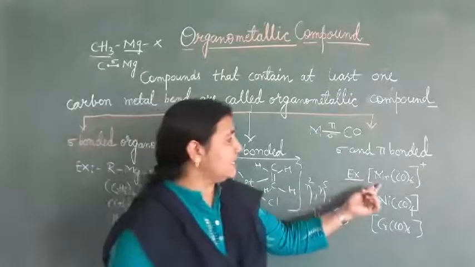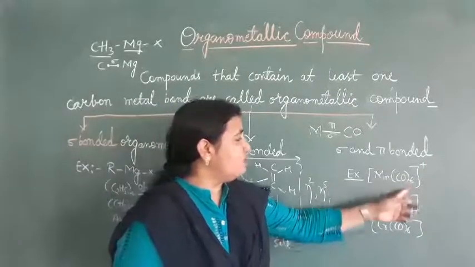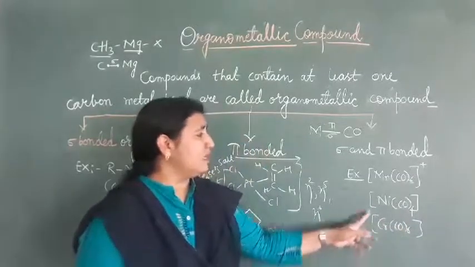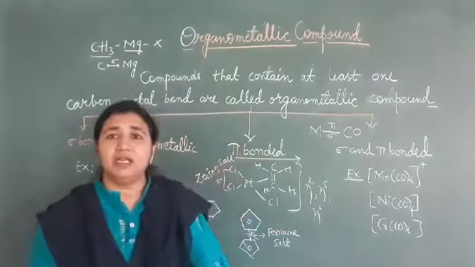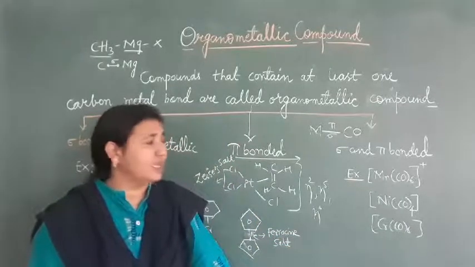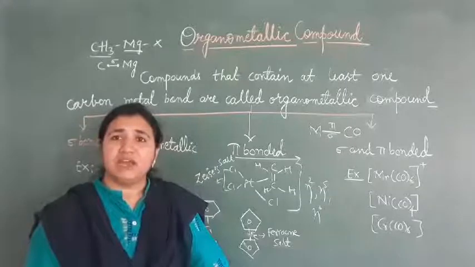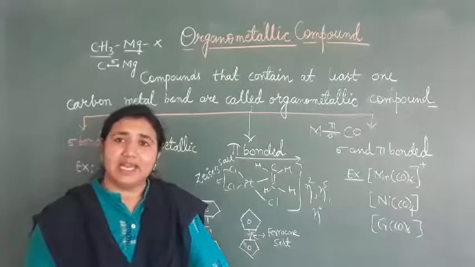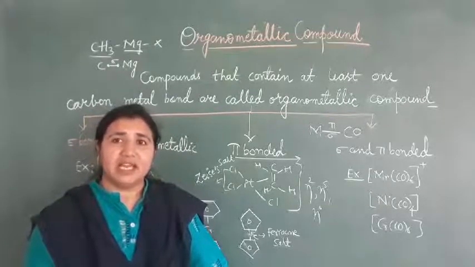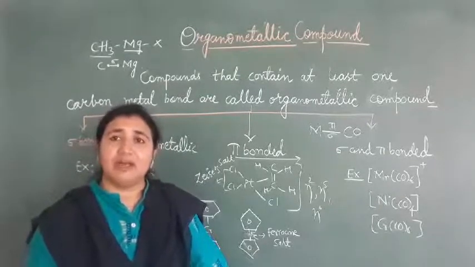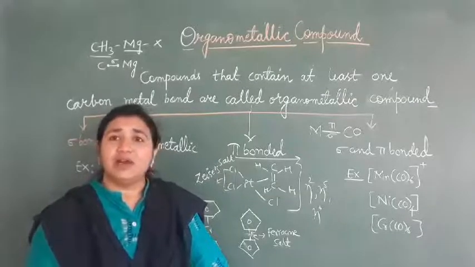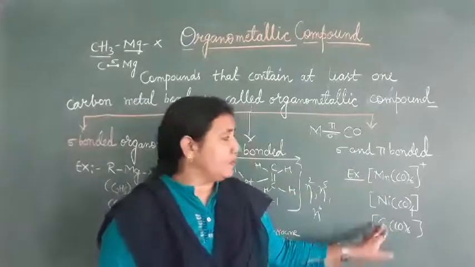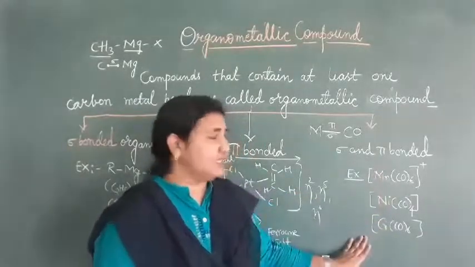Examples are tetracarbonyl nickel and hexacarbonyl chromium. In these compounds, the metals taking part in bond formation are mostly d block elements, of groups 6, 7 and 8. These groups form metal carbonyl compounds because the oxidation state of the metal in this case is 0. Now we will see how this bond forms.